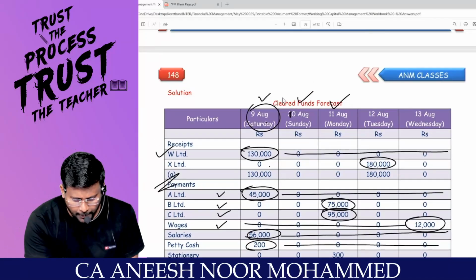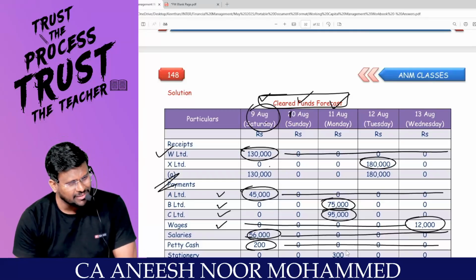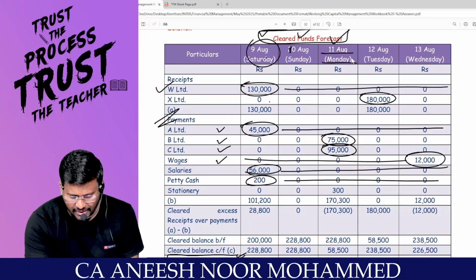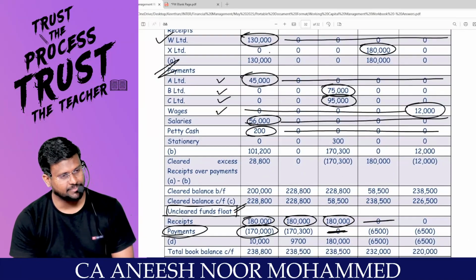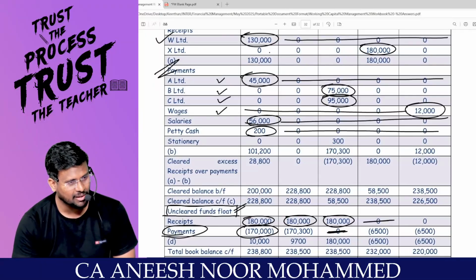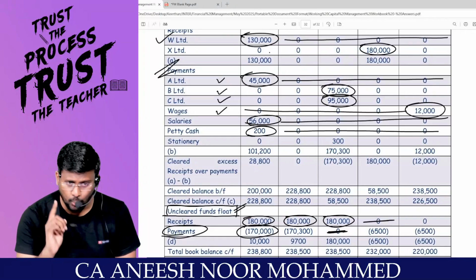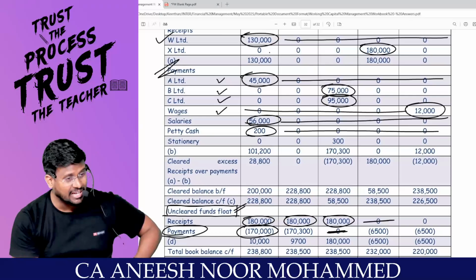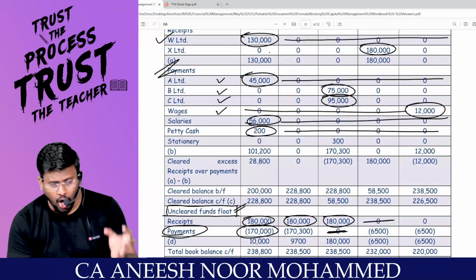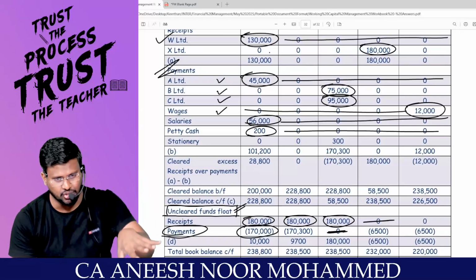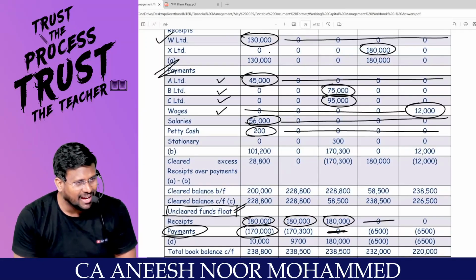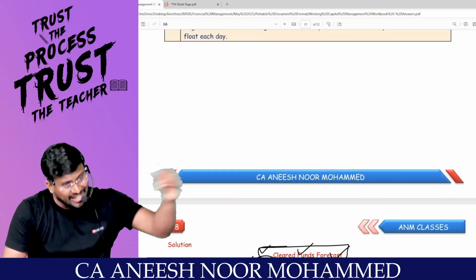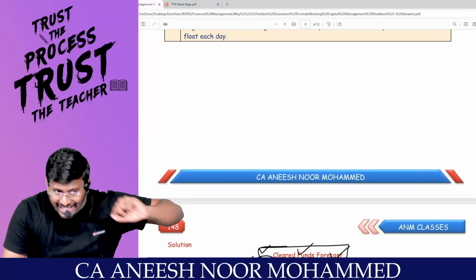Sir, what are you preparing? Cleared fund forecast. Where is that 30 rupees? Monday, Monday is 11th August. Nowhere is it there, because that will affect only your cash account, not the bank account. What I am preparing is the bank aspect. When I withdraw, the bank balance reduces and it comes to the cash. I am not preparing the petty cash account. It will affect only the bank and the petty cash. The money will go out of the petty cash.